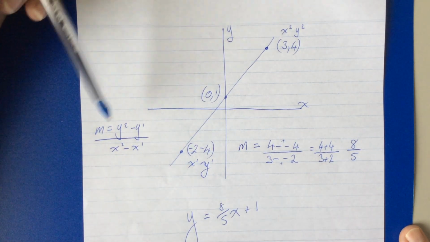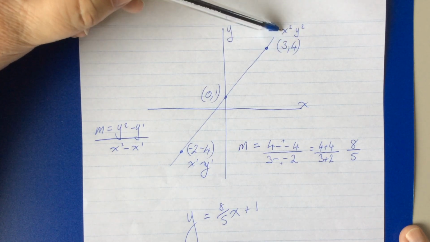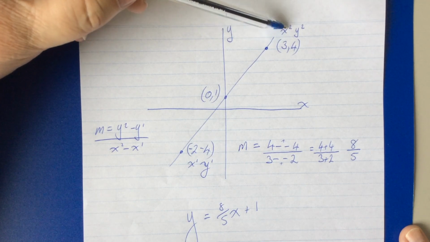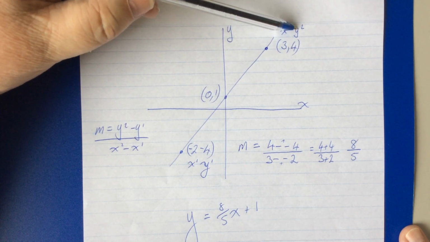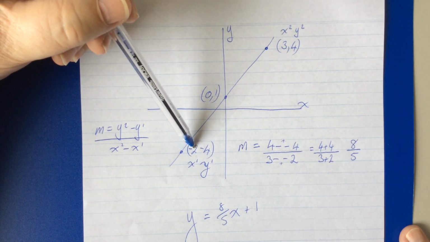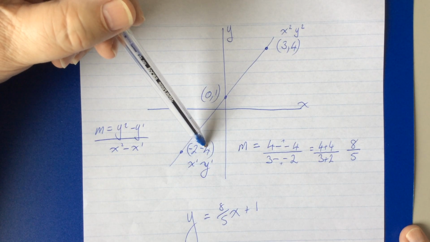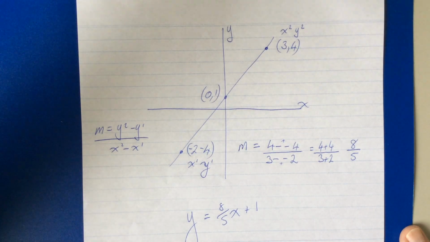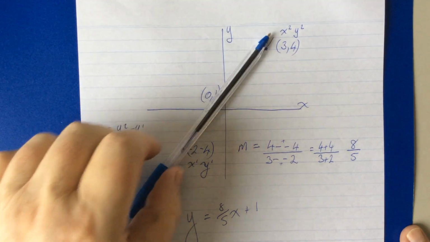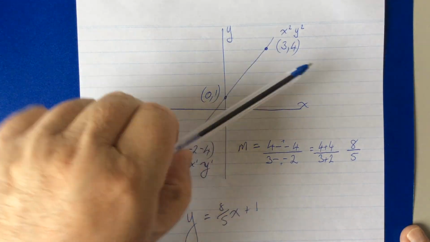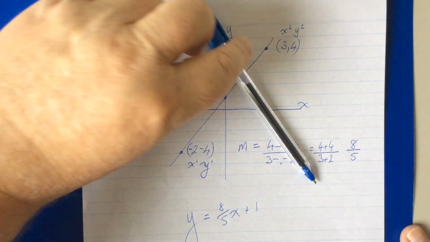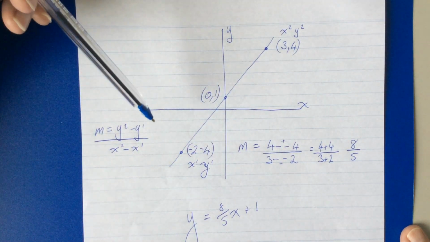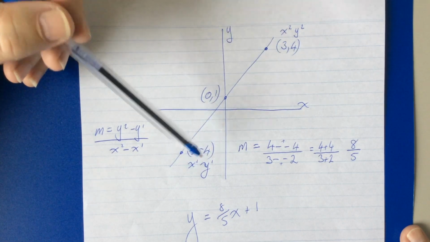Okay, so in order to do what this says, we need to label our coordinates. We'll label 3 as x2, not x squared, but x2, and we'll label 4 as y2, and negative 2 as x1, and negative 4 as y1. Now, when I set this up, I had no idea what the gradient of this thing would be, other than that it would be positive, because that is a positive gradient. If it were negative, it would look something like that, or like that, or like that. Okay, so we've got these coordinates labeled.